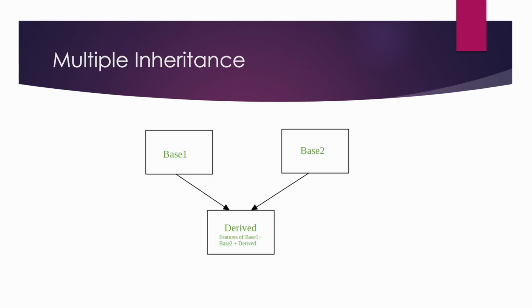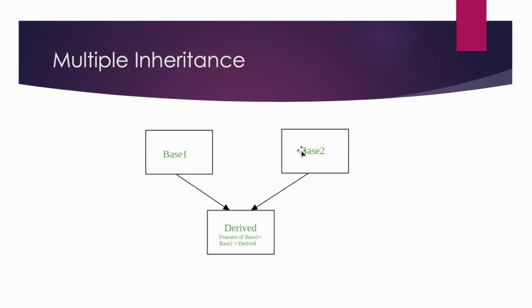The next type of inheritance is multiple inheritance, in which multiple parent classes are there with a single child class. Means base class 1, base class 2, and both the classes are being inherited by this derived class. Such type of scenario is not supported in Java. This feature was eliminated from Java. It was supported in C++. So you cannot achieve multiple inheritance in Java with the help of classes. This means that you cannot keep more than one parent class in a Java program.